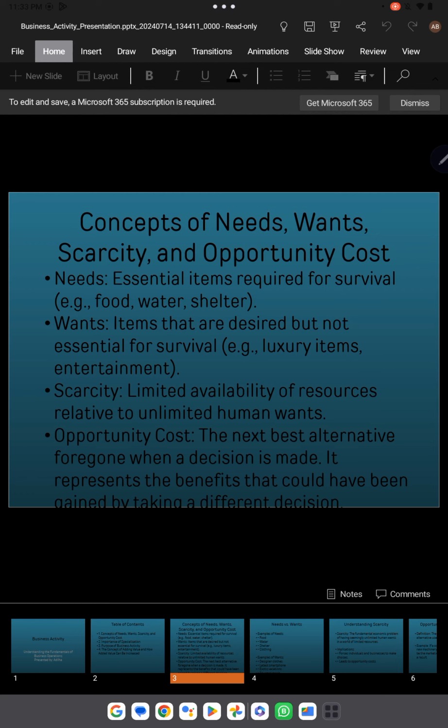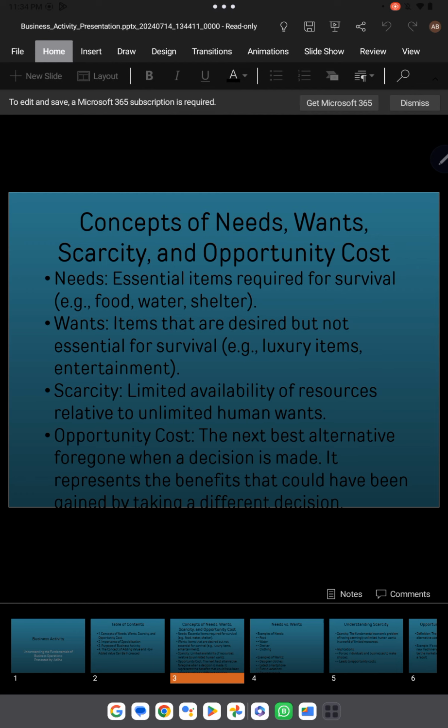And after that we have the wants. Wants are the things which are desired but not essential for survival. It means that we can live without them. These things can be different luxury items. It can be entertainment, a mobile phone, maybe fast food, and also maybe the car and air conditioner. These kinds of things are the wants for the customers.